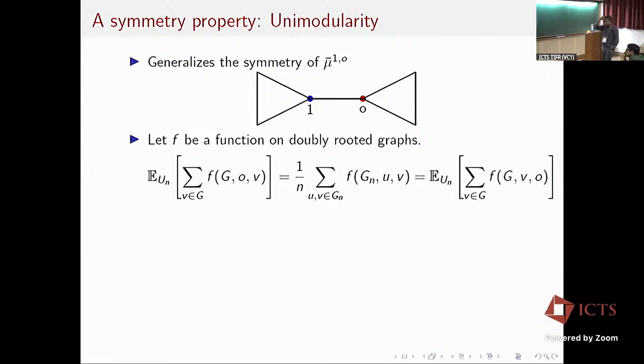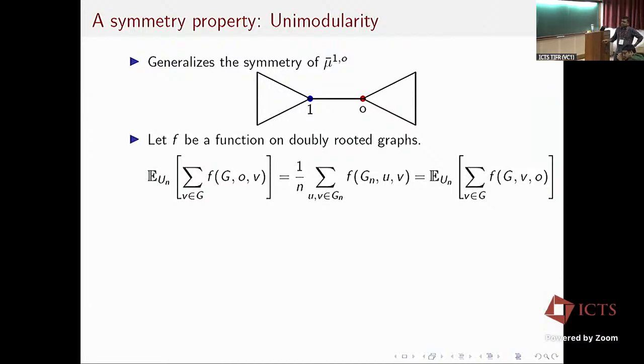Okay, so we can write this down in terms of expectations of functions on doubly rooted graphs. Suppose I take a function f on doubly rooted graphs, and I look at the expectation under the component measure of this quantity. I sum over all vertices V in my graph, and then f applied to (G, O, V). Now in the component empirical measure, every vertex in my graph appears as root with probability 1 over n.